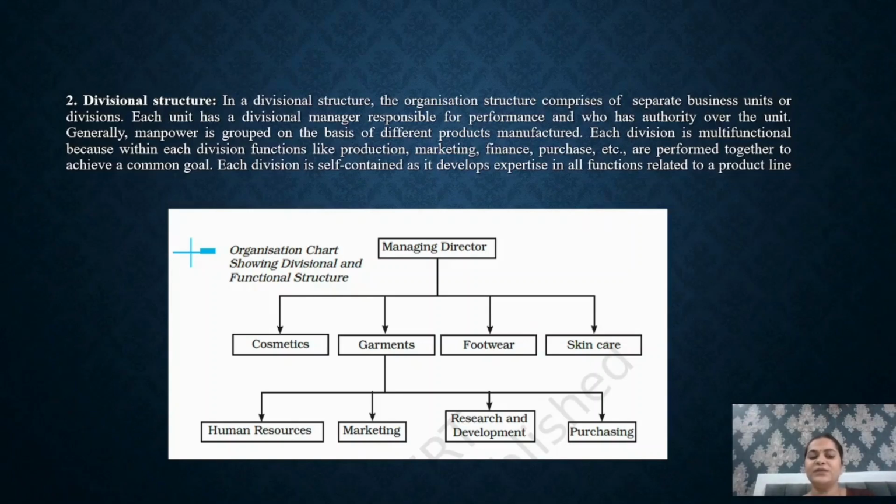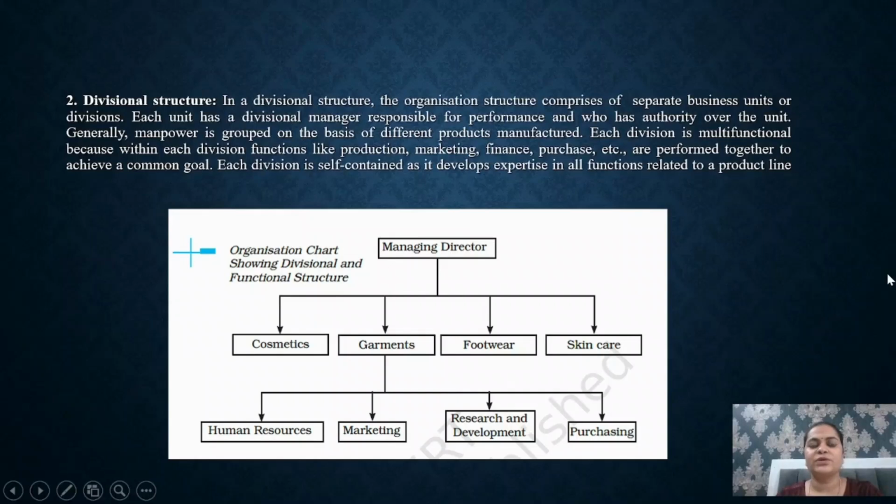Under cosmetics, garments, footwear, or skincare, all the different functions will be performed, but the major departmentalization would be done on the basis of that product. Whether the firm is manufacturing two, three, or four products, the departments would be made on the basis of those particular products. The structure of the divisional organization would be: there would be one managing director under whom there would be certain departments. The departments would be formed on the basis of the product that the organization is manufacturing.